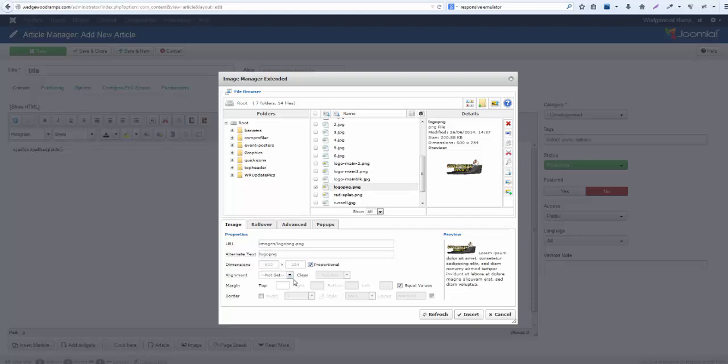Typically you're going to put it in the left position, and if you need space between the image and your text, you have the ability to add a number of pixels between each of these. Now, typically I would put in 10 pixels between your image and your text. That way it's not crammed right up against it.